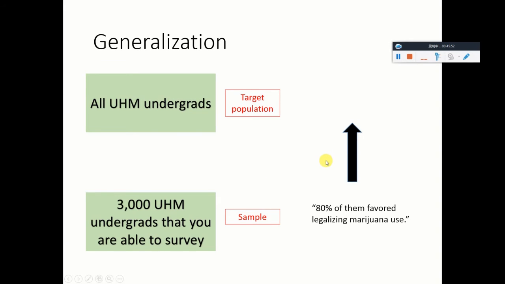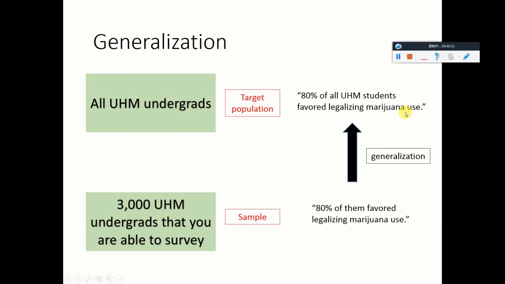So, in order for you to claim that among all UHM undergrads it will be a similar finding, that is, similarly 80% of UHM students favored legalizing marijuana use, you are making generalization. You are generalizing the finding based on a sample to the population.